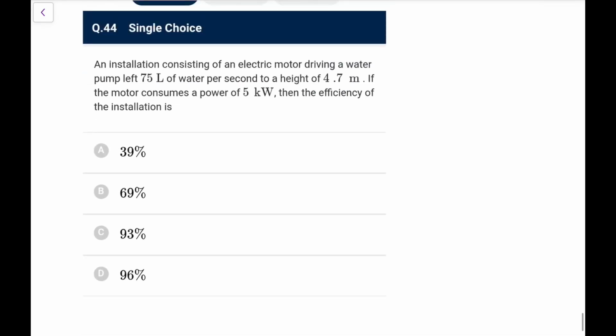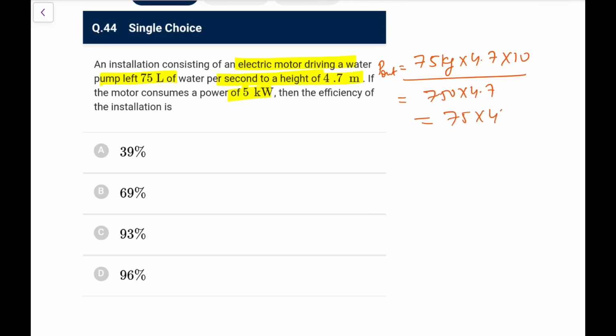An installation consisting of an electric motor driving a water pump lifts 75 liter of water per second to a height of 4.7 meter. If the motor consumes a power of 5 kilowatt, then the efficiency of the installation is? First of all, how much work is it delivering per second? 75 liter of water means 75 kg. So 75 kg is lifted to a height of 4.7 into 10. This is the power output. That is 75 into 10 into 4.7, so it is 75 into 47 you can write.